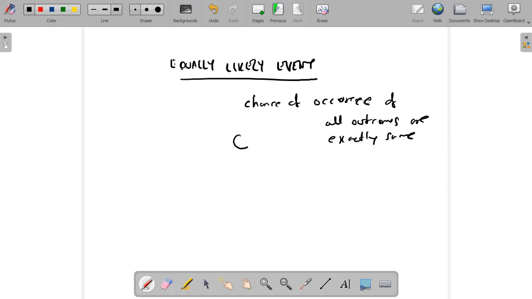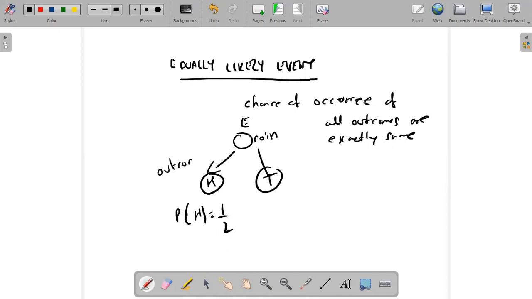The best example is tossing a coin. When you toss a coin, you're going to get either heads or tails. What is the probability that you will get heads? Probability of getting heads is equal to 1 out of 2 because there are two outcomes. When you toss a coin, that is the event, and these are called the outcomes. So outcomes are heads or tails. So the probability of getting a head is 1 by 2, the probability of getting a tail is also 1 by 2. Such kind of events are called equally likely events.